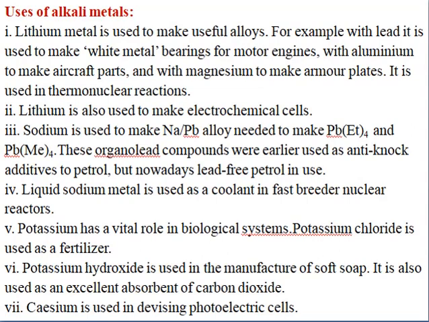So lithium metal is used to make useful alloys. For example, when it reacts with lead, it can form the alloy white metal, which is used as the bearing, that is the ball bearing for motor engines. With aluminium, the lithium combination is used to make aircraft parts. With magnesium, it is used to make armor plates, and it is also used in thermonuclear reactions.